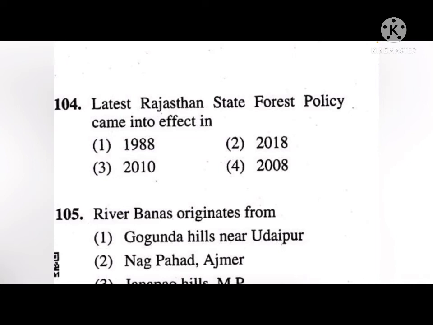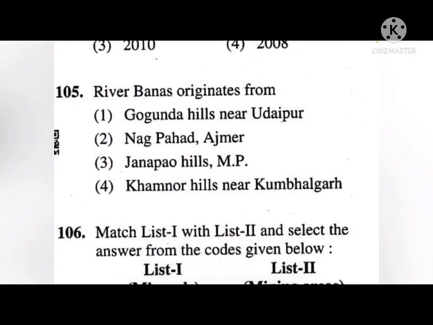So the correct answer to this is 4th, that is 2010. Next, river Banas originates from option number 1, 2, 3 and 4. So the correct answer to this is 4th, that is Khamnor Hills near Kumbhalgarh.